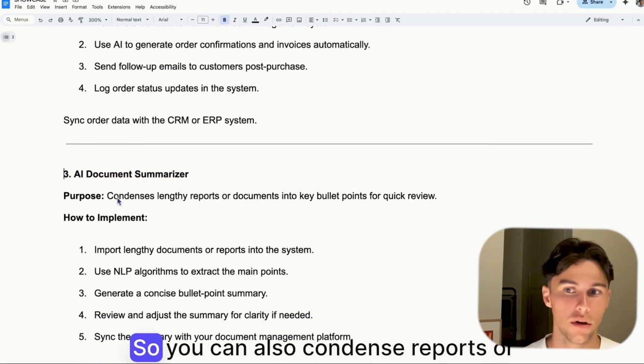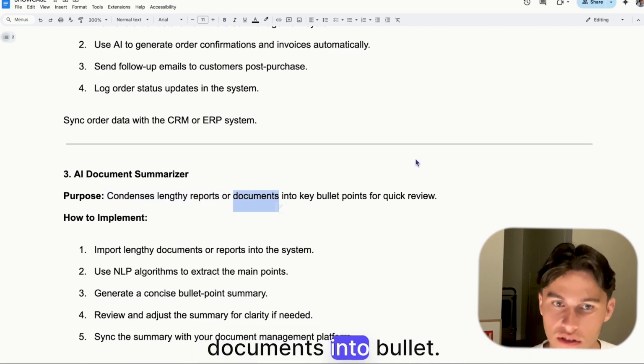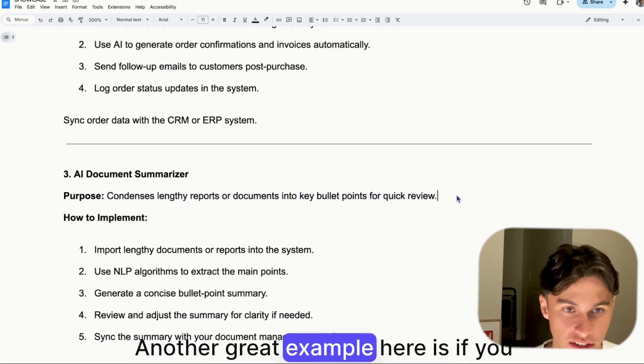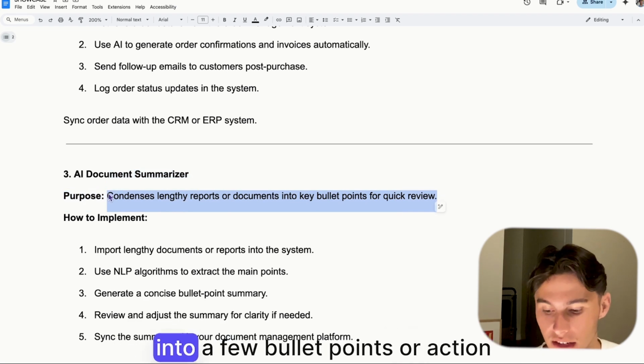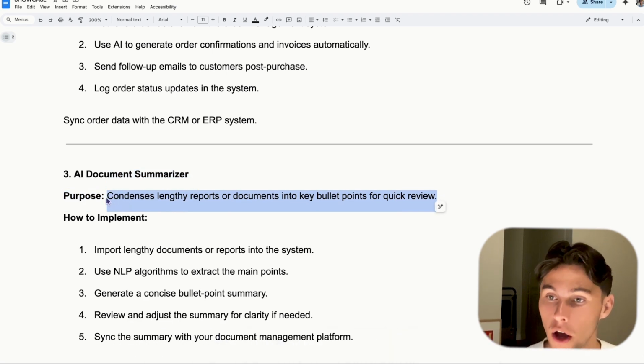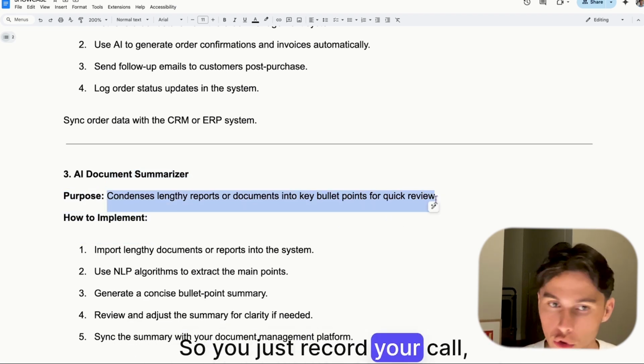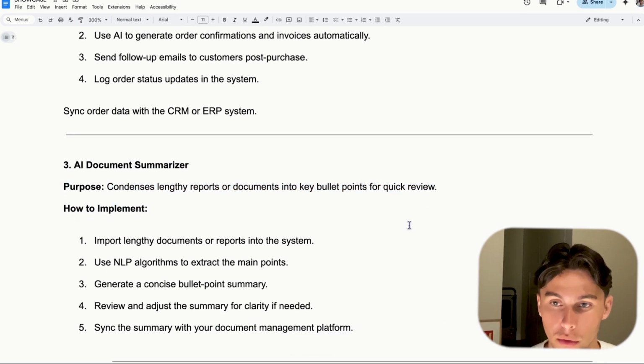You can also condense reports or documents into bullet points. Another great example here is if you have a call and you want to condense it into a few bullet points or action points, you can through AI. So you just record your call, take the transcript, and boom.